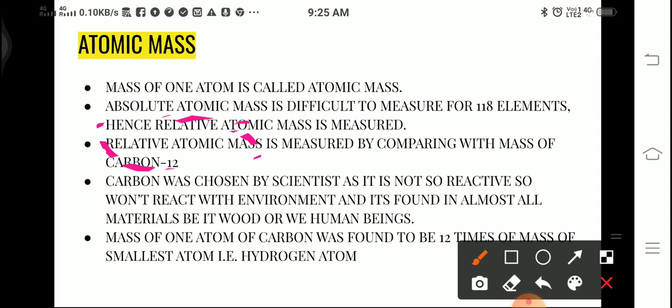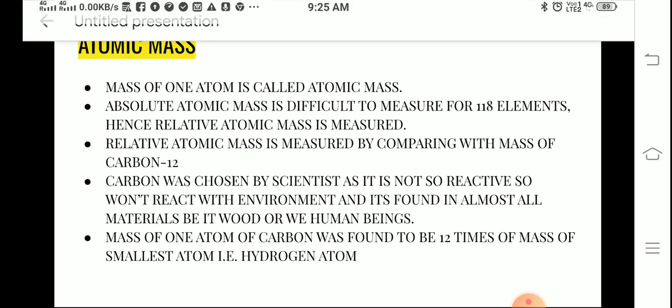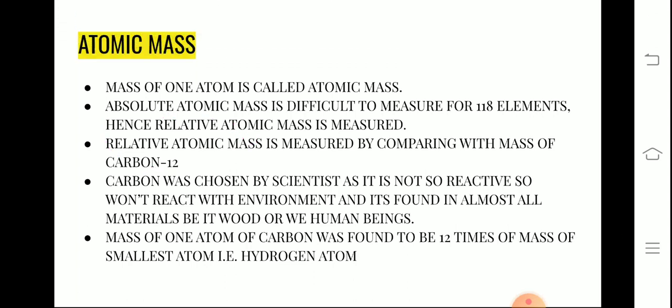Now, of the 118 elements, the smallest atom was of hydrogen, meaning the smallest mass is of the hydrogen atom. After comparison with the hydrogen atom, the mass of one atom of carbon was found to be 12 times the mass of the hydrogen atom.